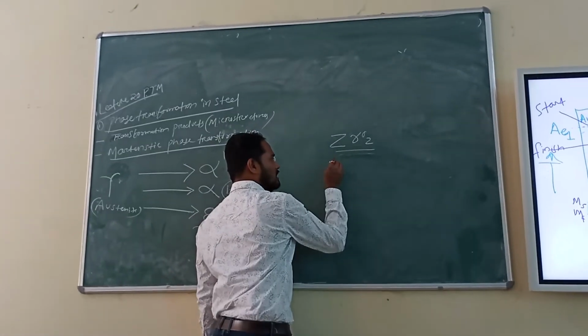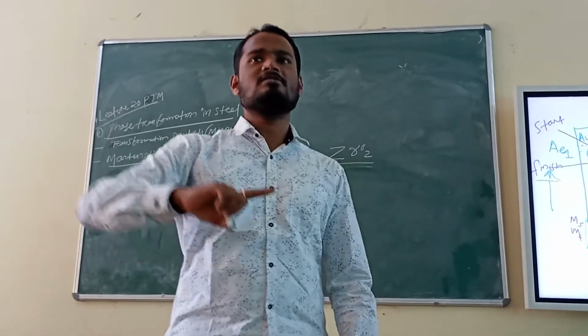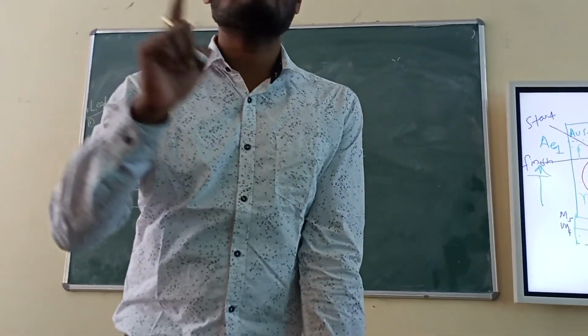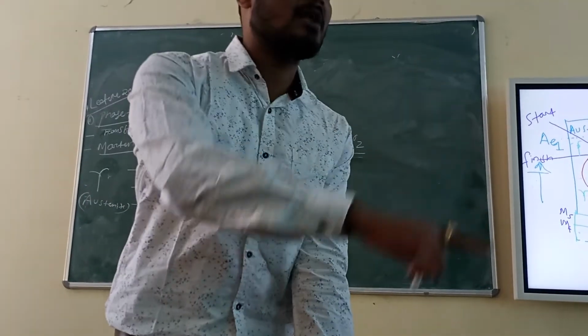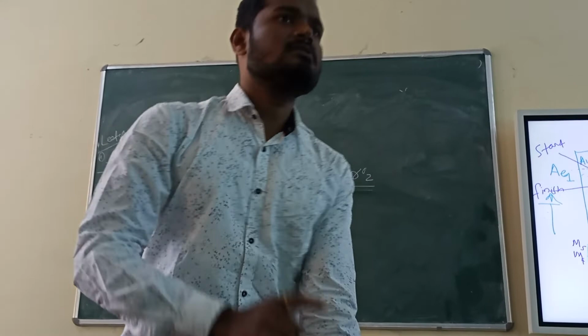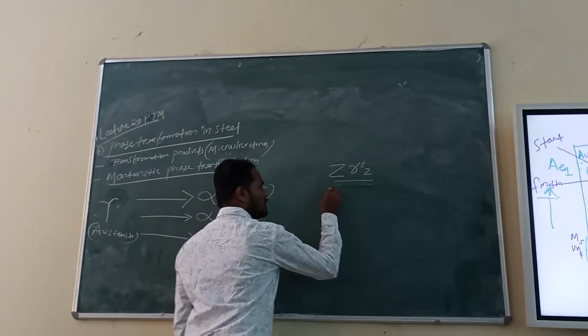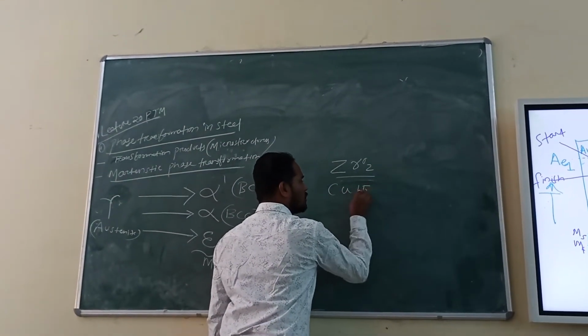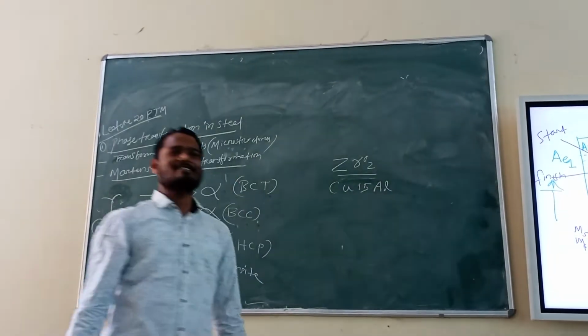Another example I can write. Okay, this is very interesting. You can see that martensitic transformation does not happen only in steel. It may happen in some ceramics. This is one example of a ceramic where martensitic transformation is happening. Similarly, I can write copper 15 aluminium. This is very interesting.